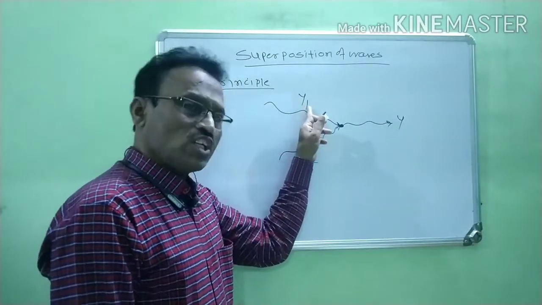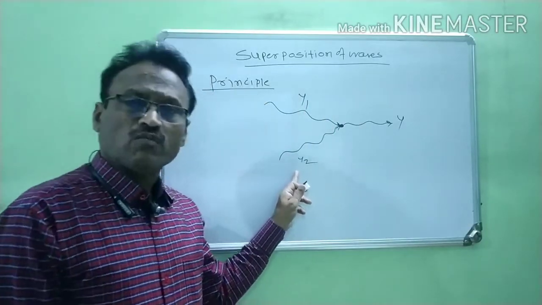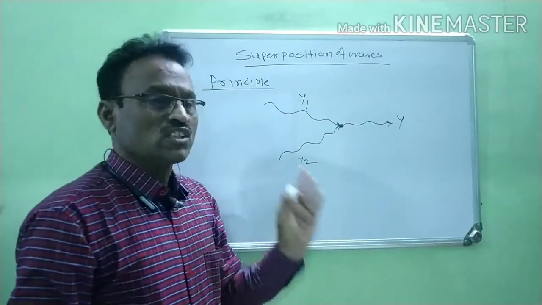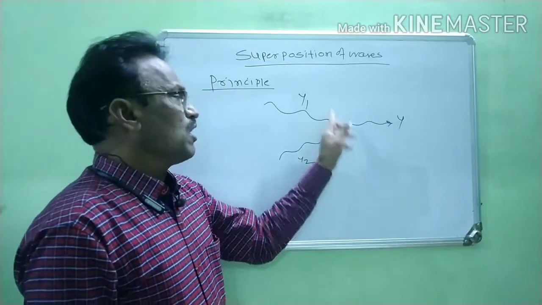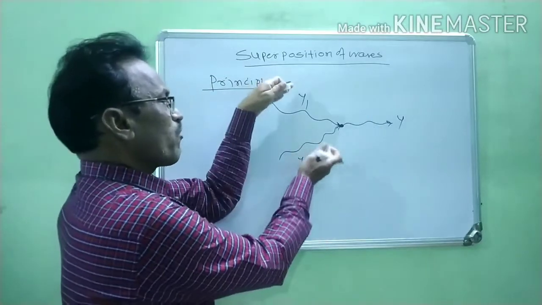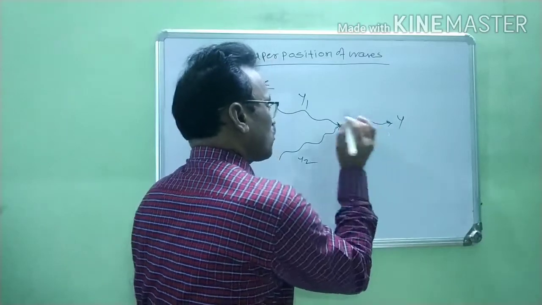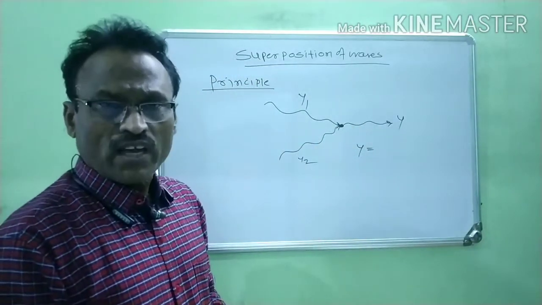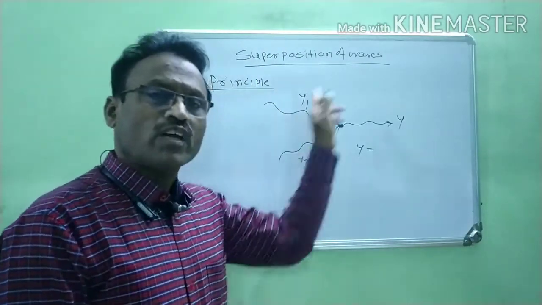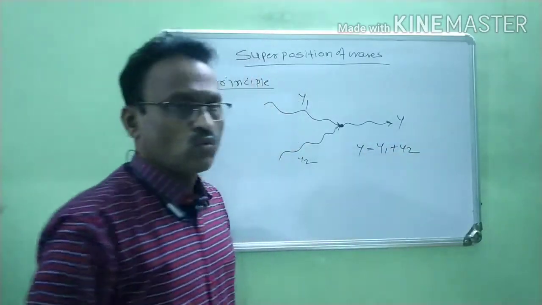Therefore, y1 is the displacement of the first wave, y2 is the displacement of the second wave, and when these two waves interfere or superimpose with each other at the same point, it gives us the resultant displacement. This resultant displacement is nothing but the vector sum of these two displacements, y, the resultant of y1 and y2. Therefore y is equal to y1 plus y2.